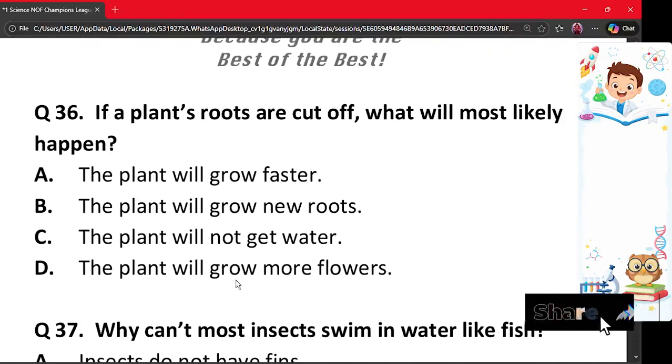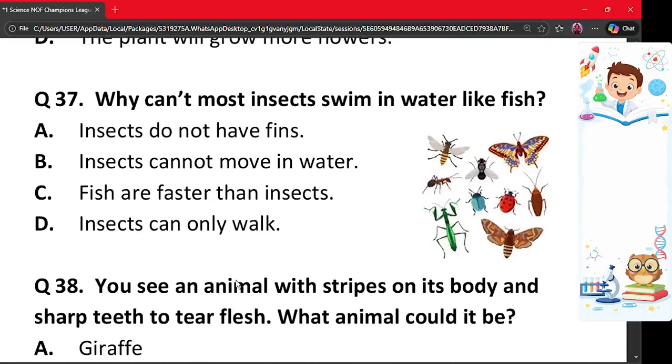Question number 36. If a plant's roots are cut off, what will most likely happen? A. The plant will grow faster. B. The plant will grow new roots. C. The plant will not get water. And D. The plant will grow more flowers. The correct option is option C. Roots absorb water from the soil. If roots are cut, the plant cannot get water and will not survive. Therefore, option C is the correct option.